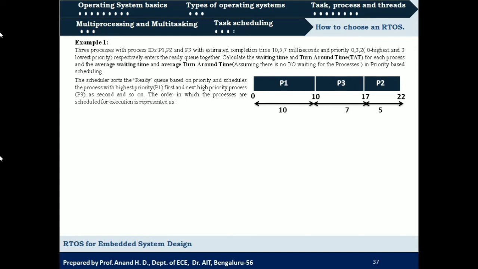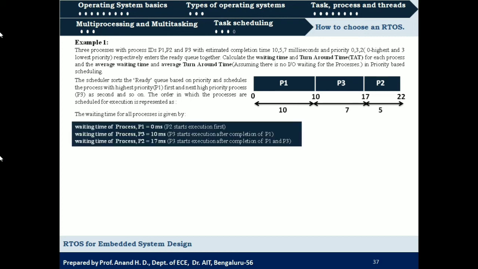So as usual, we will be assuming that when process 1 enters the ready queue, there are no other processes, so its waiting time will be 0, and process 3 should wait for completion of process 1. So it should wait for 10 milliseconds, and process 2 should wait for completion of process P1 and P3, that is 10 plus 7 is 17 milliseconds.